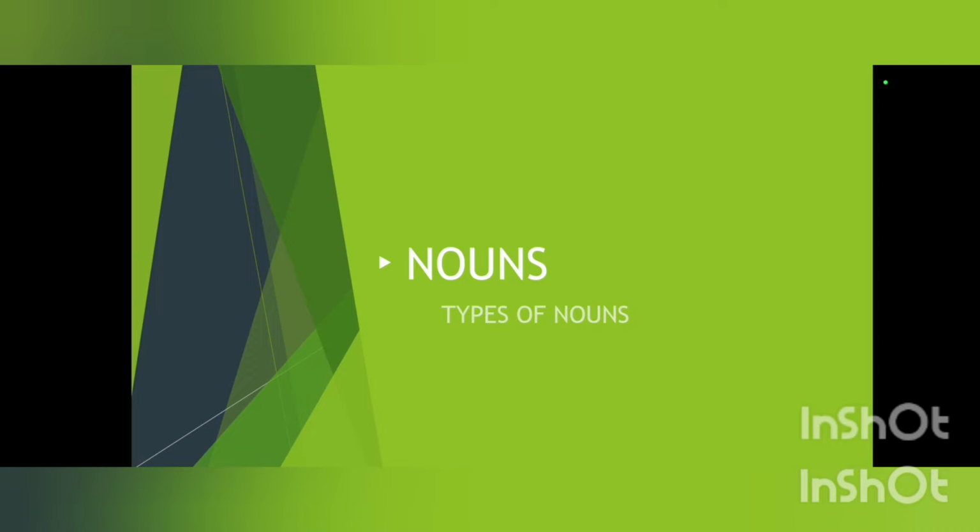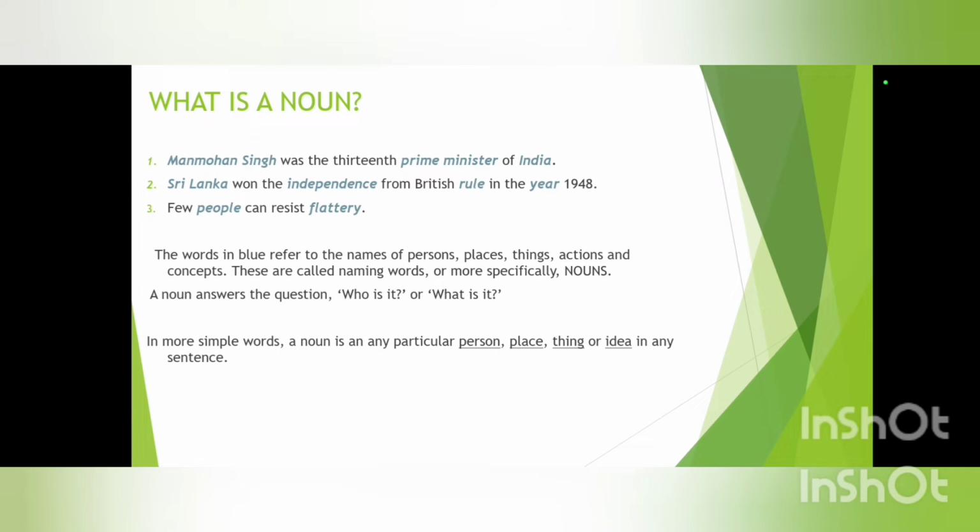Today we are going to learn about nouns and types of nouns. It is a very simple and general topic. Before we get into the main concept, let's take a look at a few of the sentences first. Over here we have the first one. Manmohan Singh was the 13th Prime Minister of India. Sri Lanka won the independence from British rule in the year 1948. Few people can resist flattery.